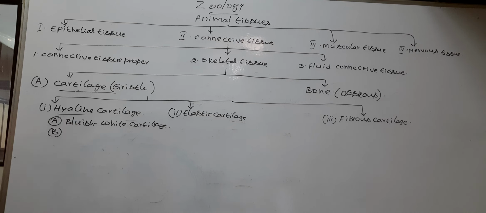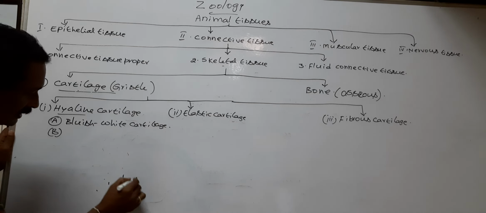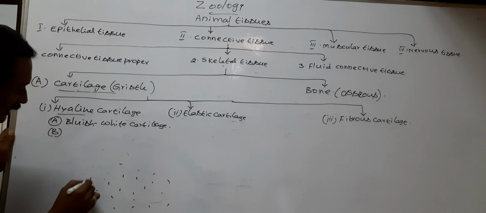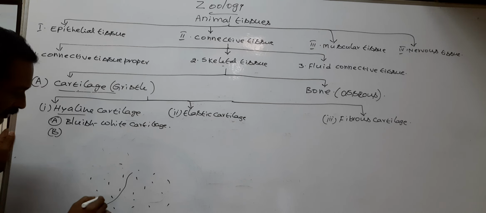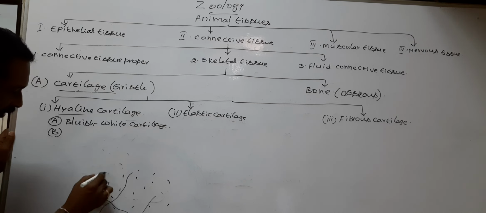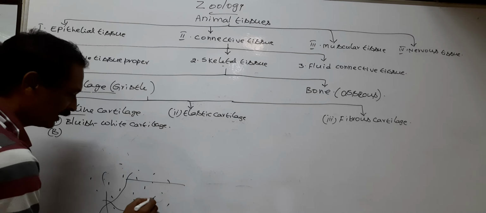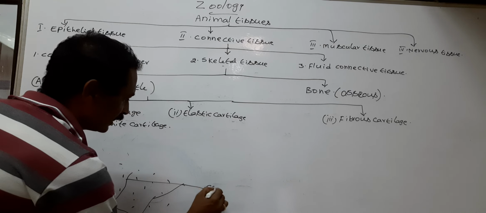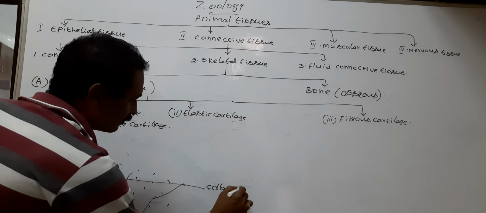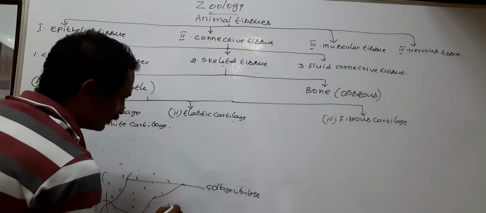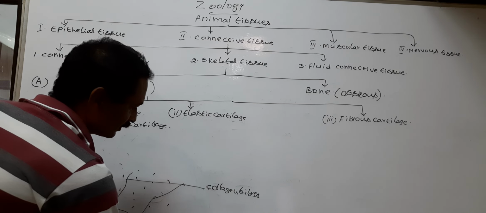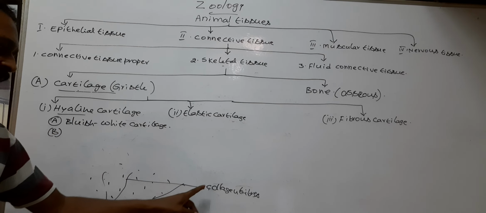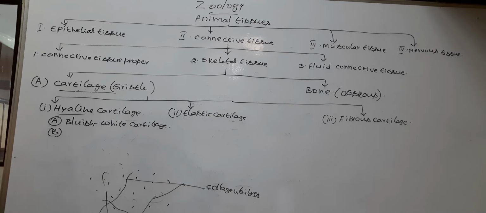The matrix of the hyaline cartilage possesses delicate collagen fibers. So the matrix of the hyaline cartilage possesses delicate collagen fibers.